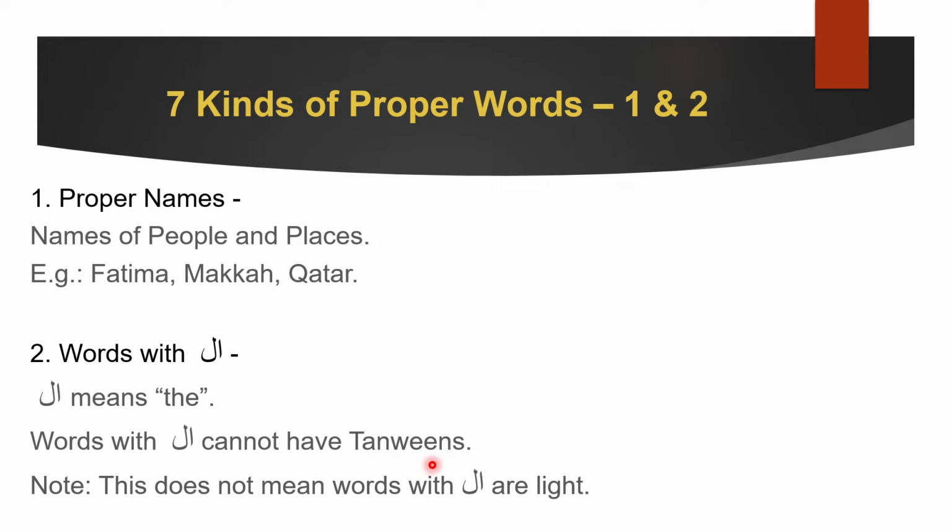We learned this in the light and heavy lecture, that the word with al cannot have tanweens. But this does not mean that the words with al are right. Why? Because it's only in the singular or broken plural where ending sounds matter, that they do not have tanweens. But when you go in the dual or plural, you see that they actually do not lose their noon. We discussed this, right? They don't lose their noon. That is why whenever we see al, the question whether it's light and heavy is irrelevant.